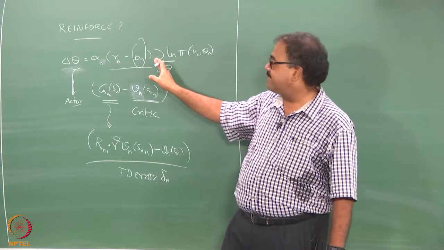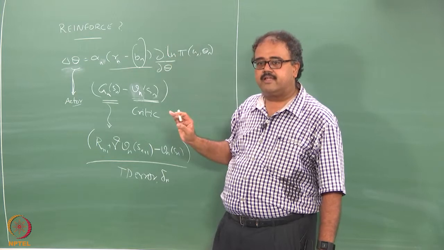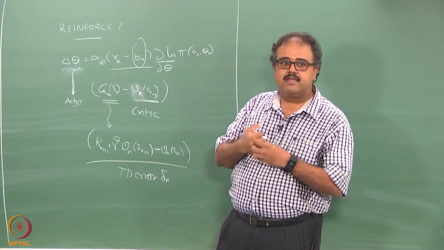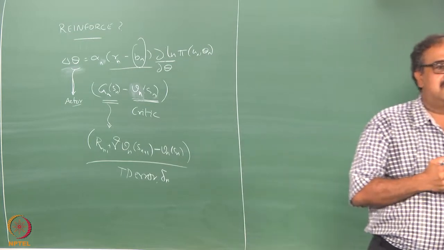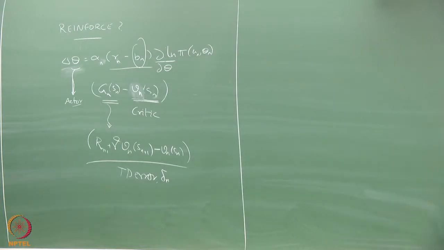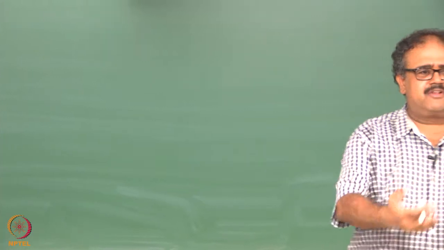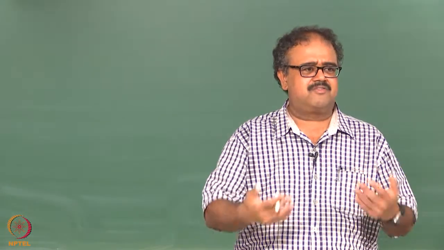What would be the policy parameterization so that this gradient term goes away? Softmax. Softmax will make the gradient term go away. No, it is not a softmax kind of thing.